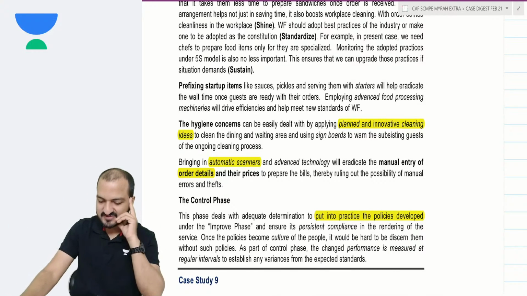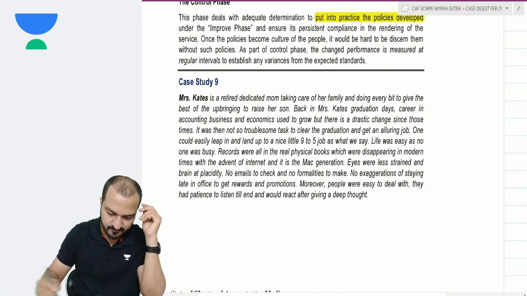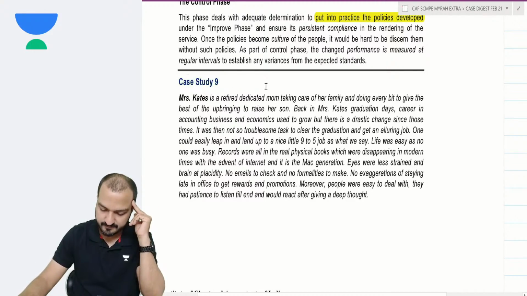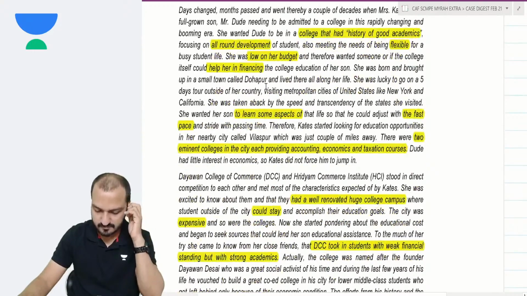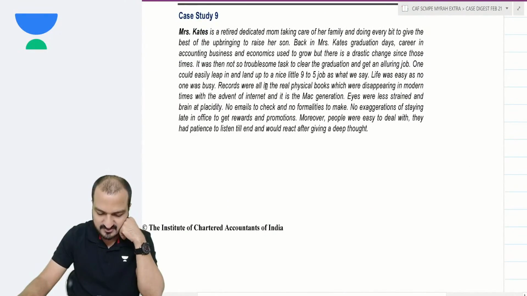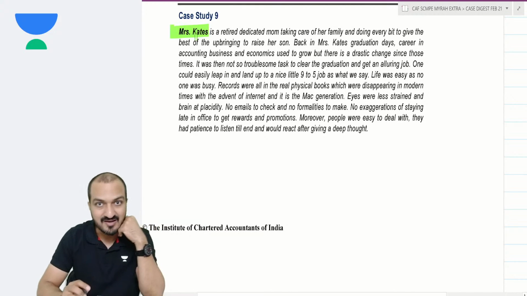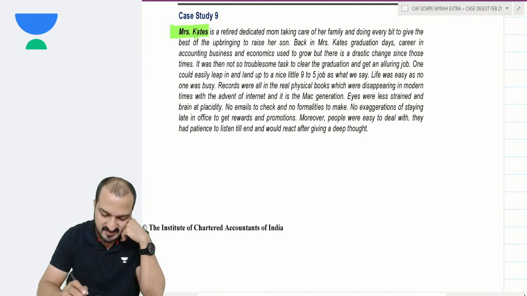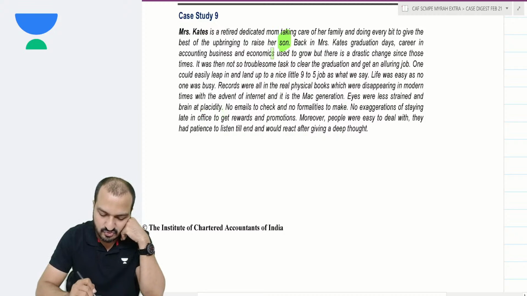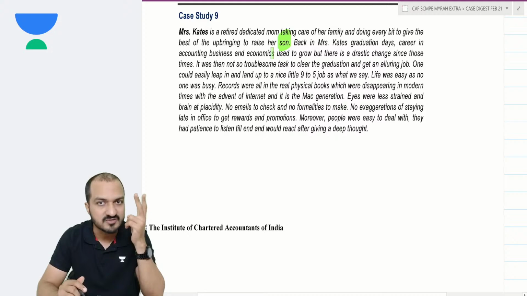Okay, one more case. Let us see, and this will be again a fast paced case that we will see. Case number 9. Now, I'll just give you a short summary of the case because it's again giving lots of long stories there. Mrs. Gates is your client, and she has a question regarding her son. She wants her son to start college, and she is confused between two colleges.